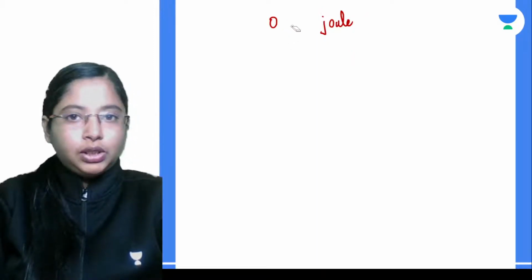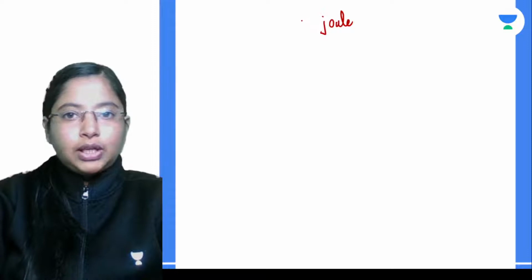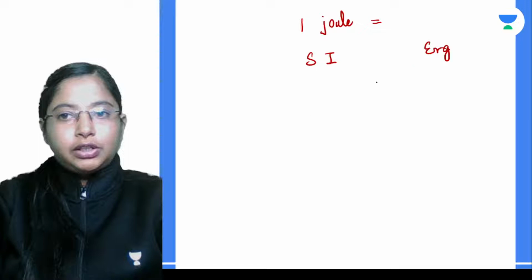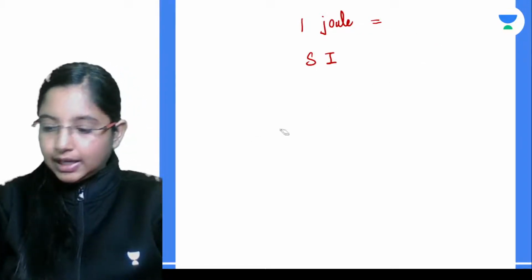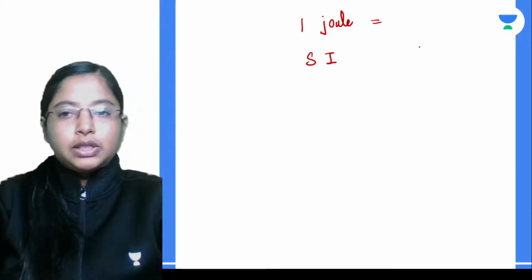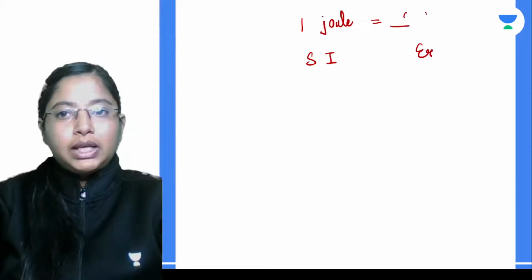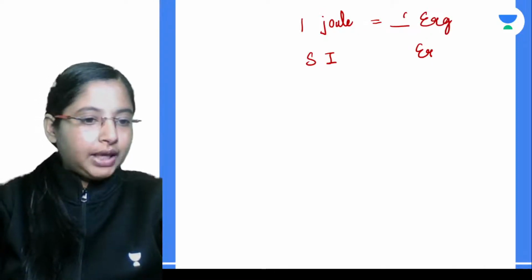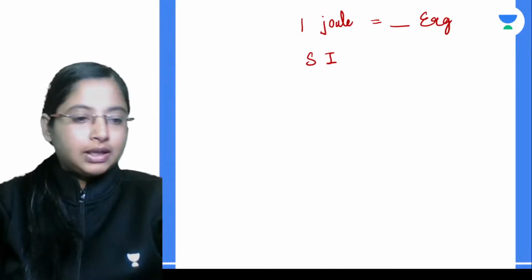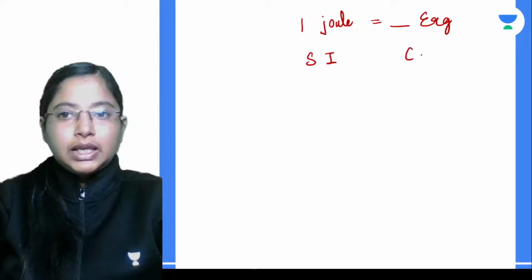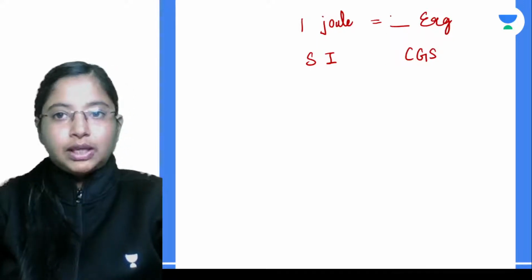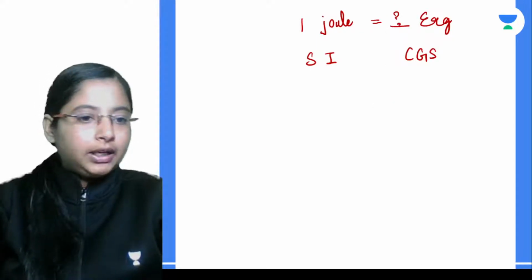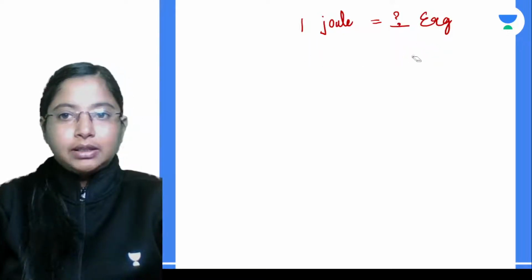We have 1 joule and we want to know this 1 joule is equal to how many ergs. The unit of energy in the CGS system is ergs. So all we want to do is, whatever is in SI unit, we want to convert it into CGS unit and find how many that is.